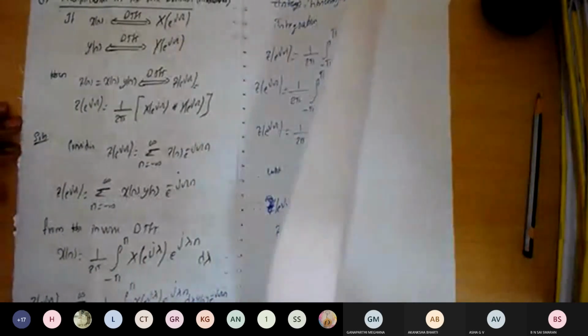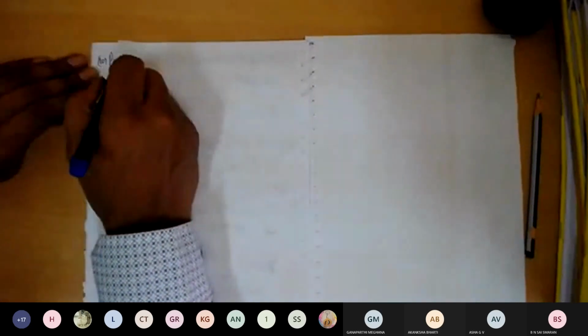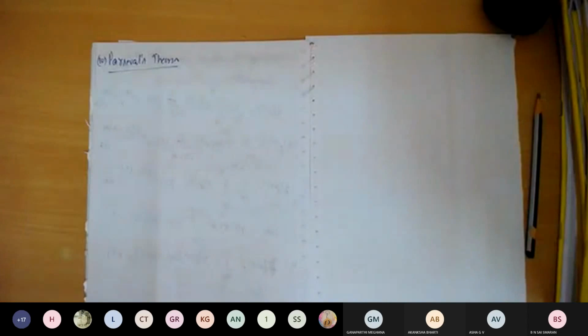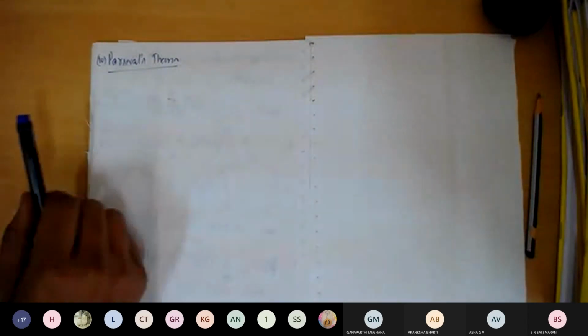And we'll go for the next property, which is a very important property, called the Parseval's theorem. Take the property number 10, which is called Parseval's theorem. Okay. So just a second, hold on. I'll get the pen.